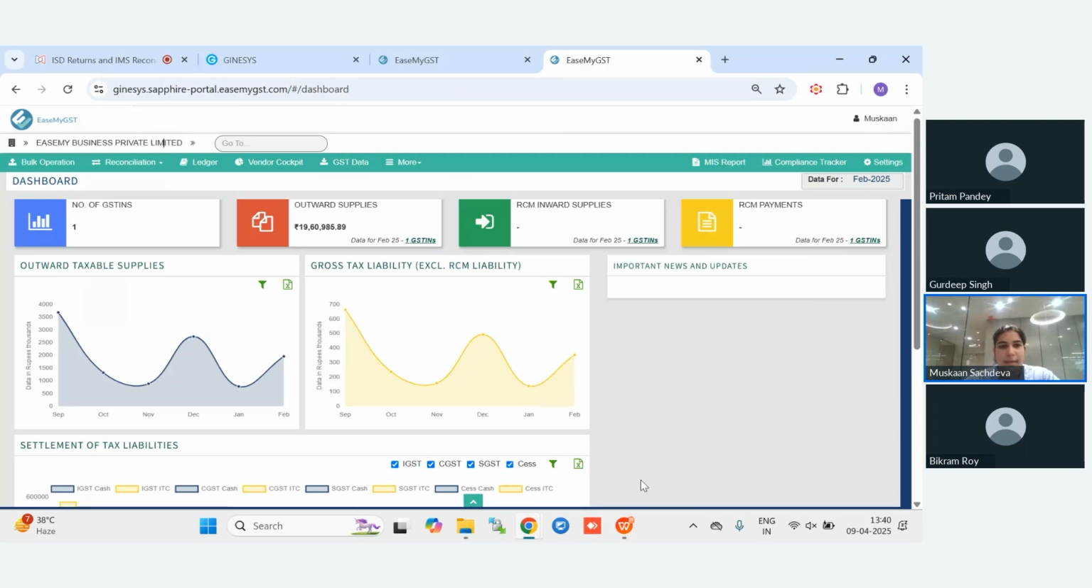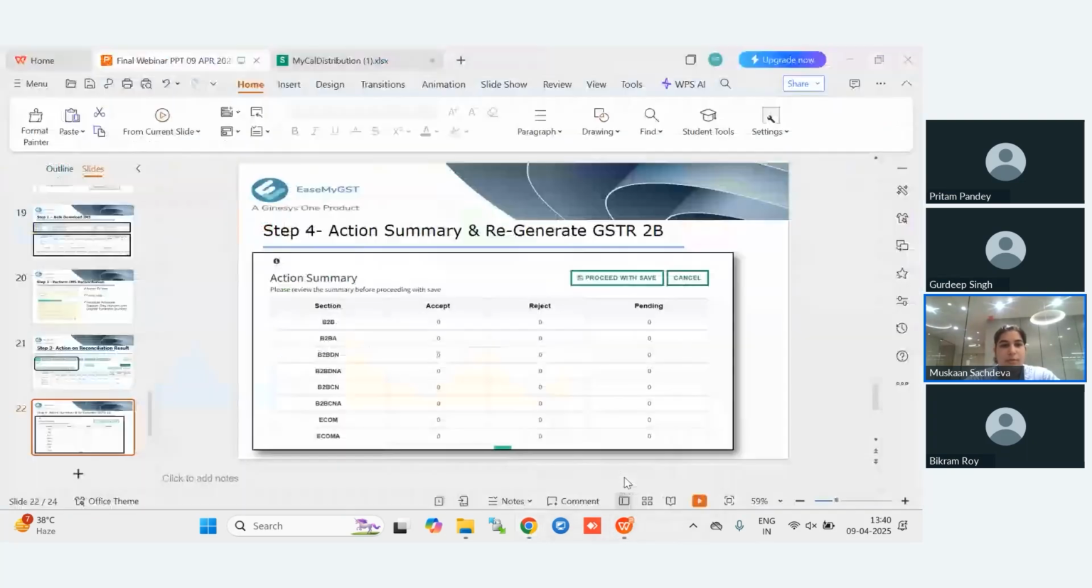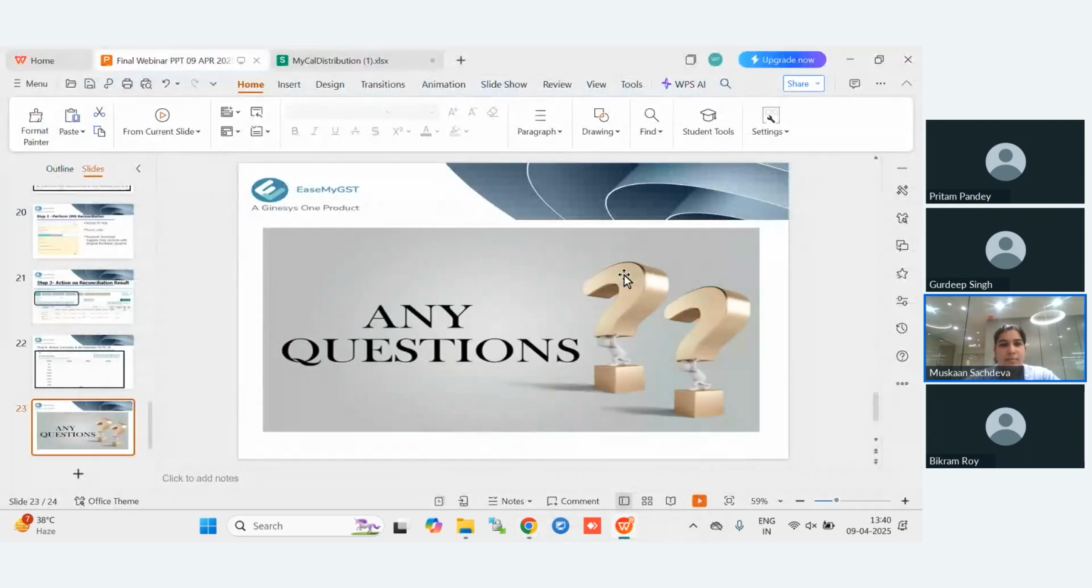Just a second. Yes. Then you will be filing with EaseMyGST.